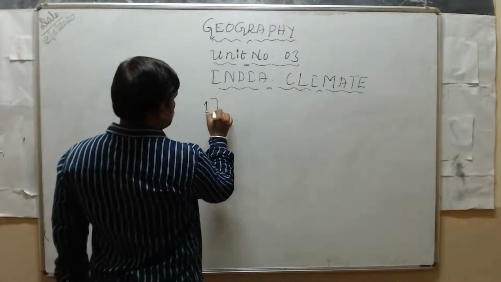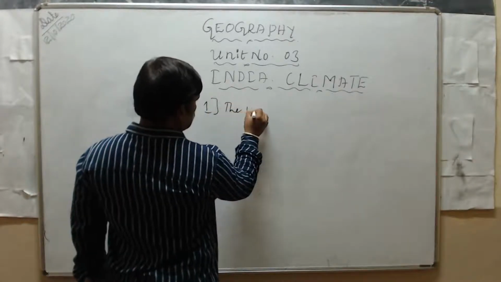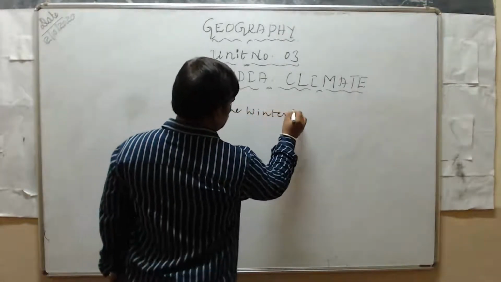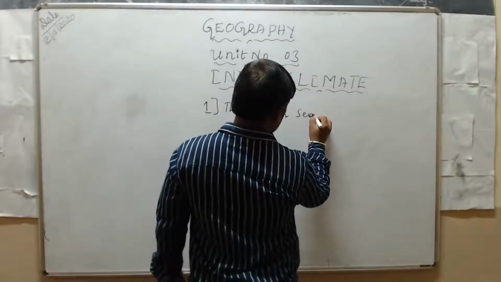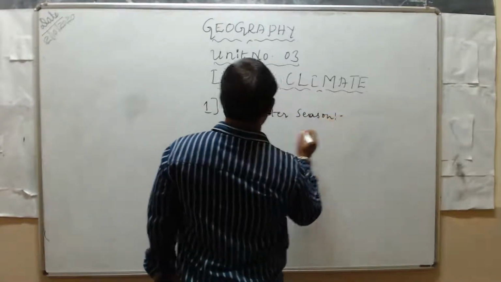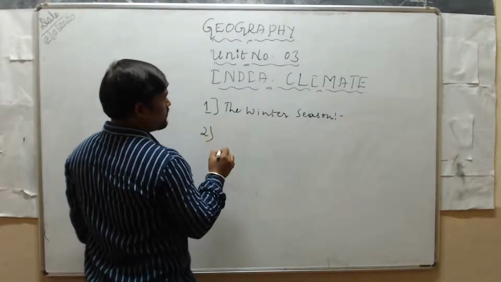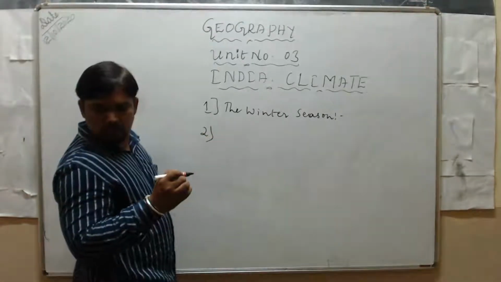First, the winter season. Next, the summer season.